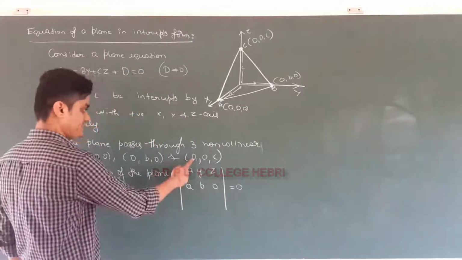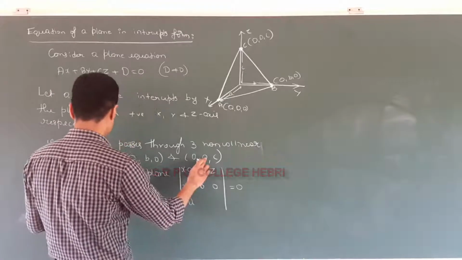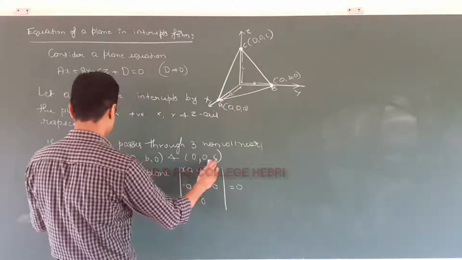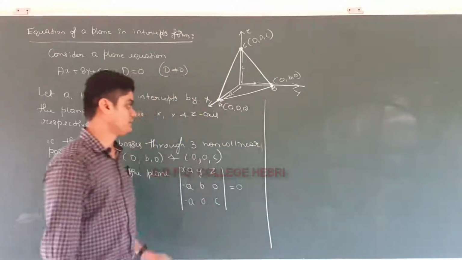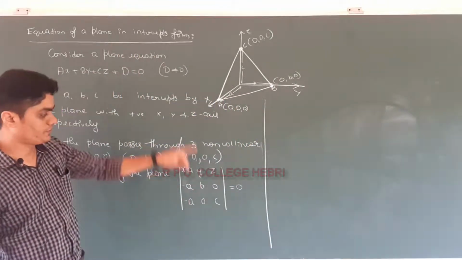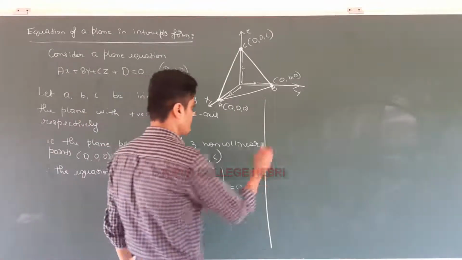Next, x3 minus x1: 0 minus a, 0 minus 0 which is 0, c minus 0 which is c. So to get the equation of the plane in intercept form, you only have to expand this.